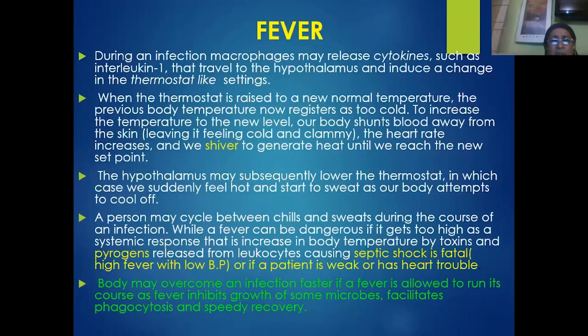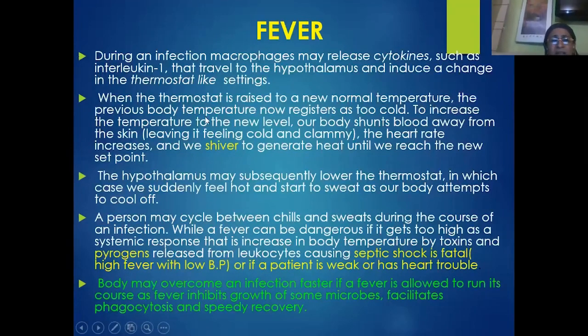So the hypothalamus will set a new normal temperature as a higher temperature. A raised body temperature will be set as the new normal temperature. That means the normal temperature of human beings is 37 degrees centigrade, but the hypothalamus will set 38 degrees centigrade as the normal body temperature.